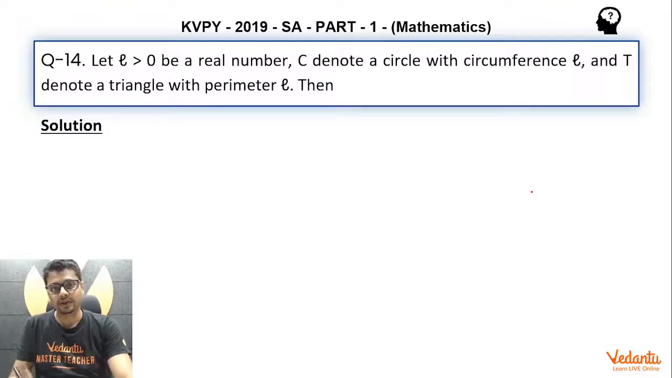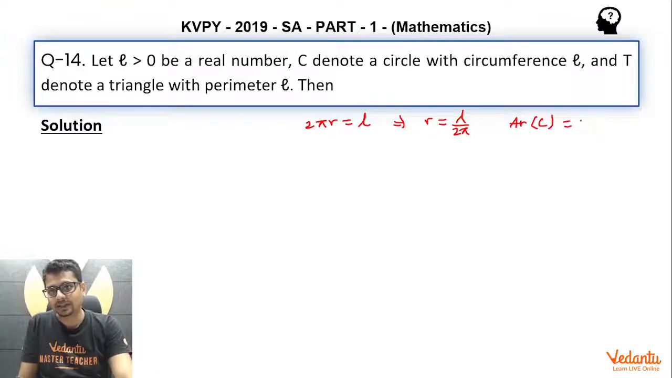Let's explore. Now the moment the circumference of the circle is fixed, its area is fixed. Why? Because you'll have 2 pi r equal to this circumference L. So r becomes L by 2 pi. So the area of the circle C would essentially be pi r square. So it is fixed because L is some given constant.